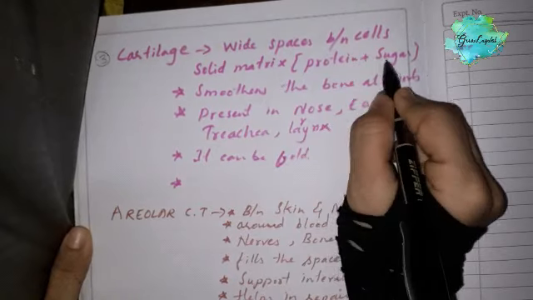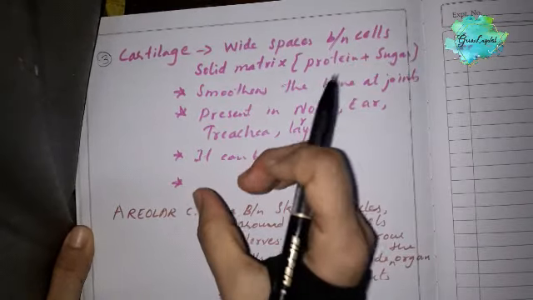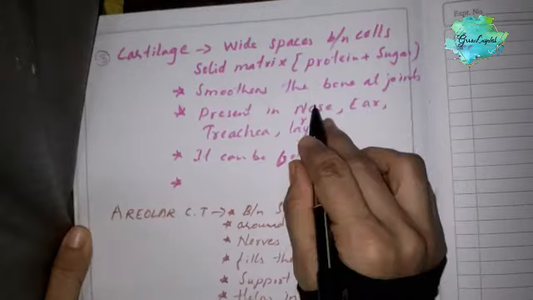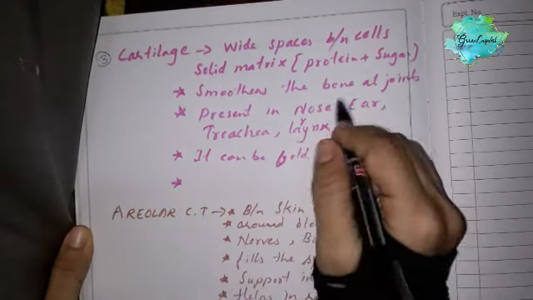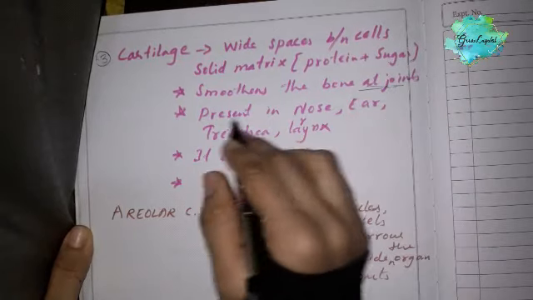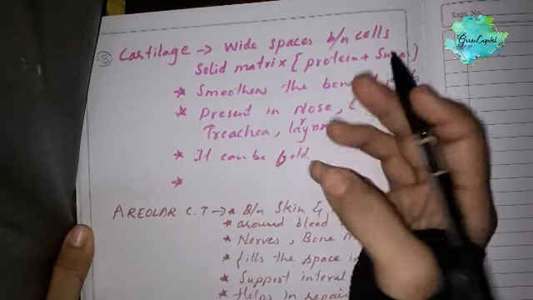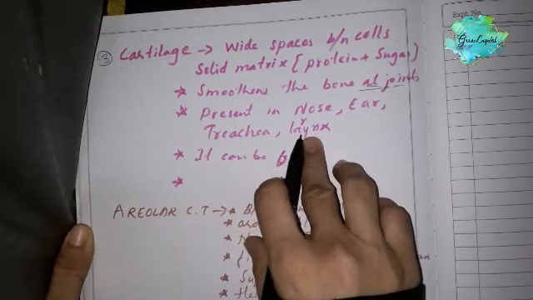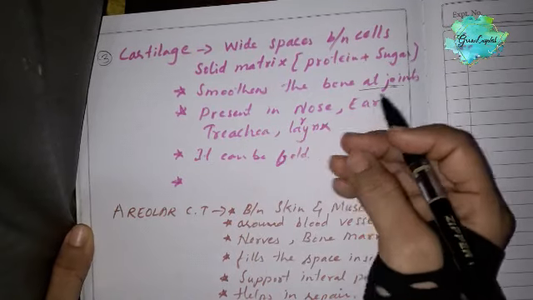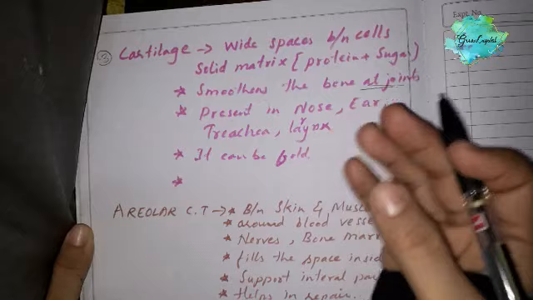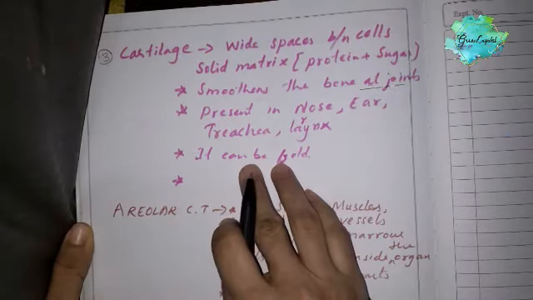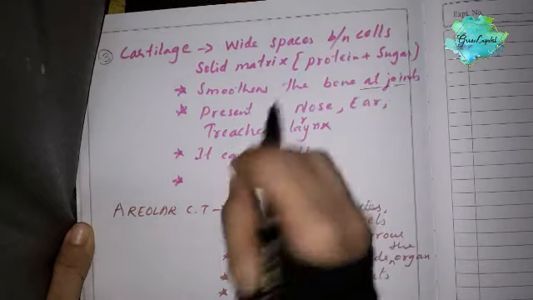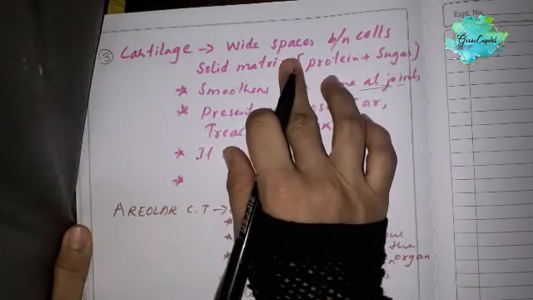It is made up of protein plus sugar, and it smoothens the bone surface at the joints, and it is present in the nose, ear, trachea and larynx. As we know how our nose and our ears are, we can just twist it, we can just fold it like so. The cartilage is like that.